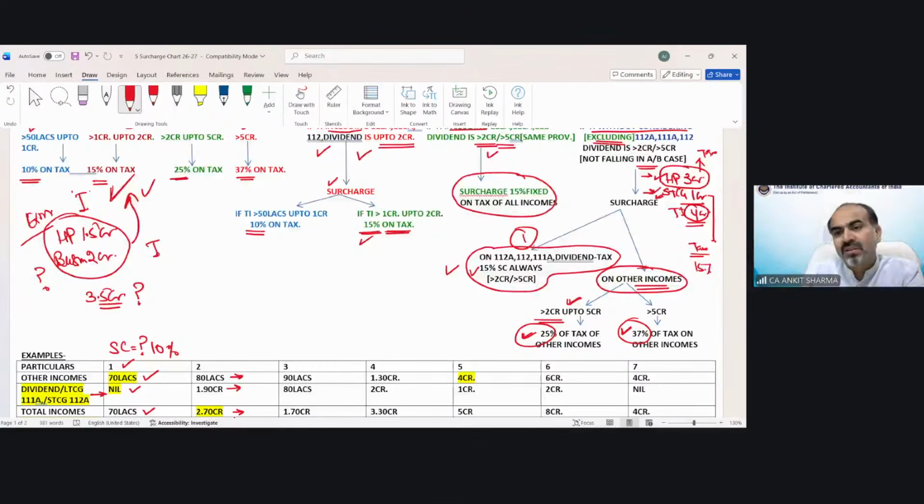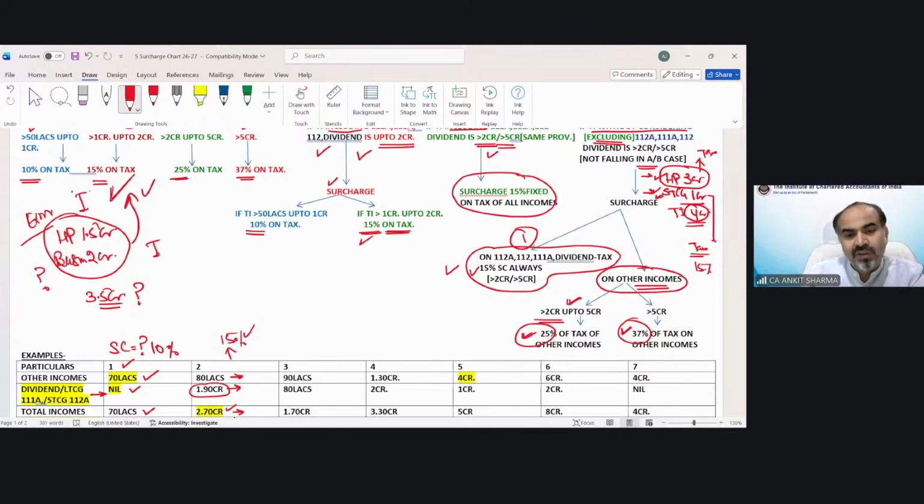Vishaka already answered: Case 2 category B. Gabbar is saying case 2 category B. Sumit also gave the correct answer. Very good. Now, only after including this income, my income exceeding 2 crore. So after including special rate of income, if your income exceeding, then it would be B case. Now, can you tell me what amount of surcharge need to be applied in this case? The B case rate is very simple, 15%.